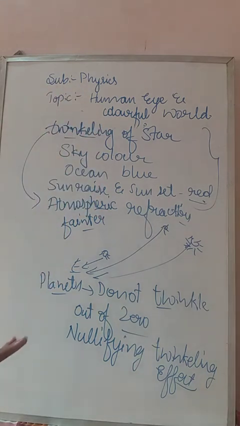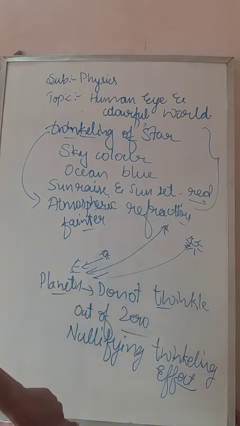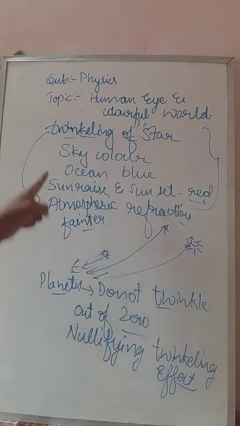Here, why do the planets not twinkle? One thing is they do not undergo atmospheric refraction, because the amount of light entering the eye from the planet is out of zero. If it is out of zero, it does not undergo atmospheric refraction. So that's why the planets do not twinkle, and this effect is called the nullifying twinkling effect.